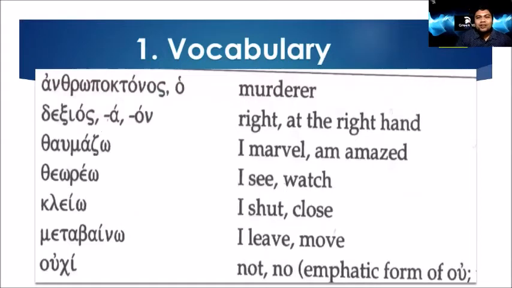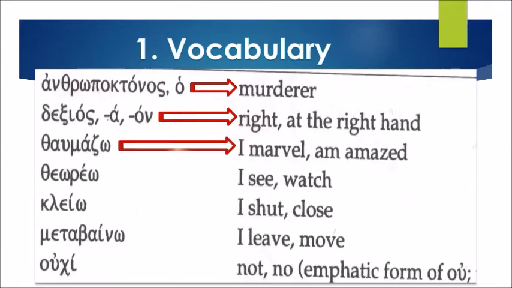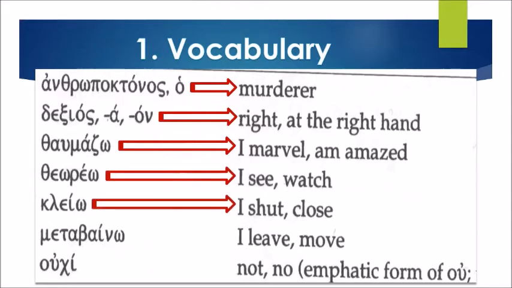So let's proceed with our vocabulary for today. The first word is anthropoktonos. It means murder, murderer. Dexios, right or at the right hand. By the way, dexia is a hand, no? It's two hands actually, a pair of hands. Next word is thaumadzo. It means I marvel or am amazed. We have theoreo, I see or watch. Cleo, I shut or close.